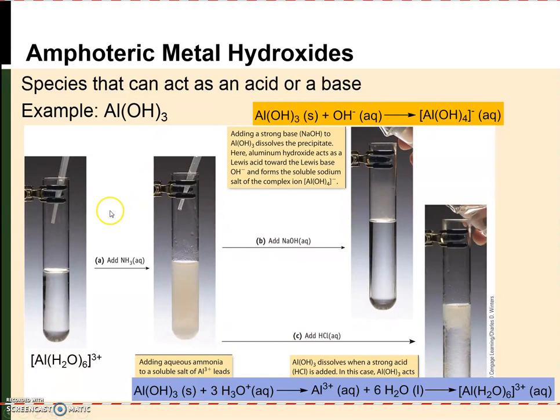And so an amphoteric metal hydroxide is something where in the first step, the aluminum is acting as a Lewis acid, so it's accepting a pair of electrons from this hydroxide. And then in the bottom reaction, the hydroxide on aluminum hydroxide is accepting a proton from hydronium, and so in the bottom reaction it's behaving as a Bronsted base. So an amphoteric hydroxide is going to be something that can behave as a Lewis acid and a Bronsted base.